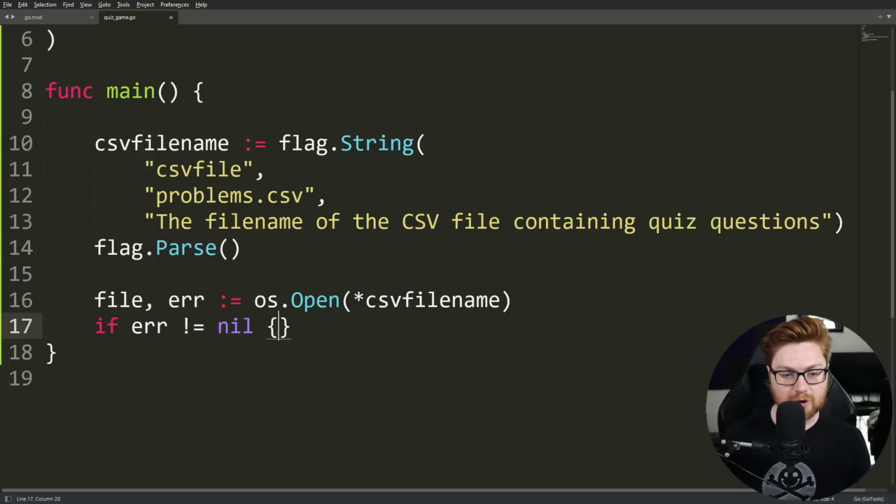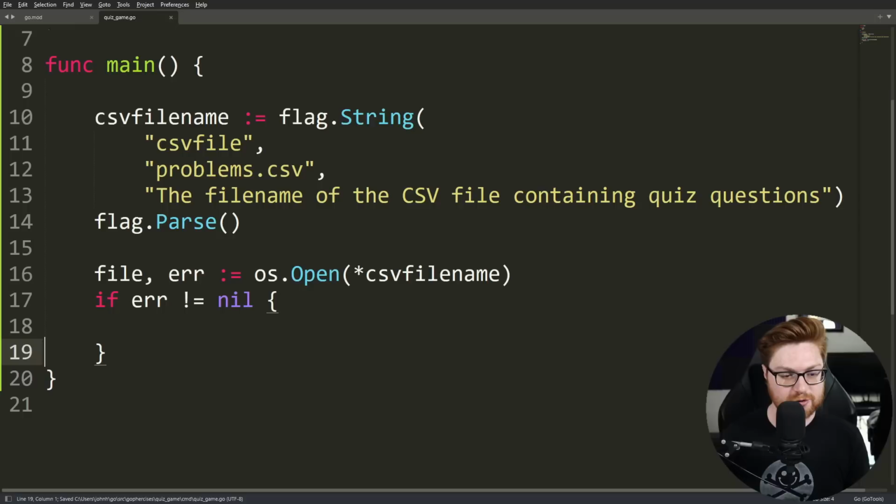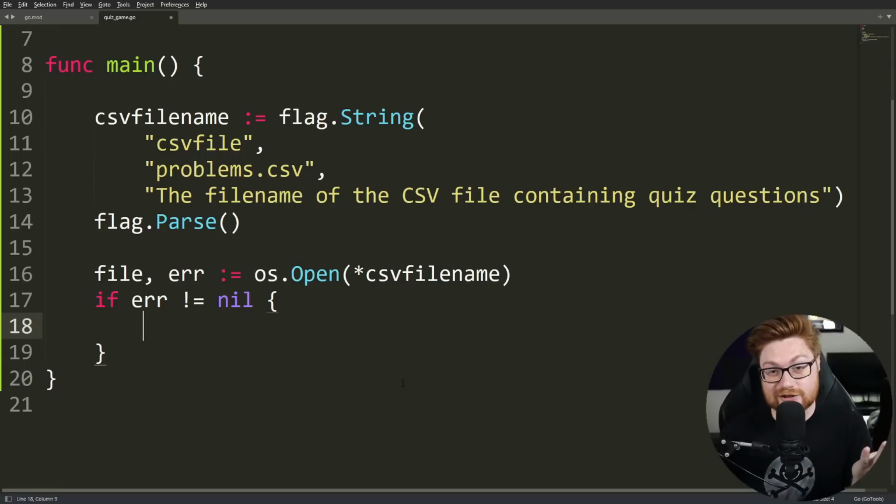In that case, we need to open up a new logic branch or a little code block here where we need to handle that potential error. Something went wrong. Maybe it couldn't find the file, it didn't exist. Whatever the case may be, we should do something about it. And we can probably just safely close the program and exit.